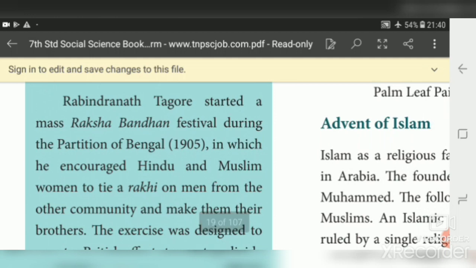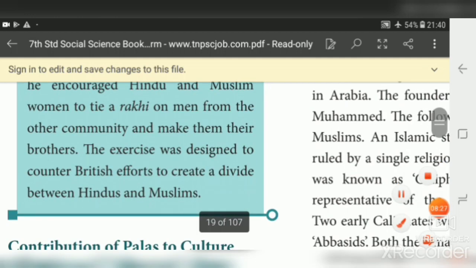Rabindranath Tagore started a mass procession, a Raksha Bandhan festival, during the partition of Bengal that was conducted in the year 1905. The partition of Bengal was announced by the British government to disturb the Hindu-Muslim unity. To protest this partition, Rabindranath Tagore started the Raksha Bandhan festival, in which he encouraged Hindu and Muslim women to tie a Rakhi on men from the other community and make them their brothers. The exercise was designed to oppose the British effort to create a divide between Hindus and Muslims.